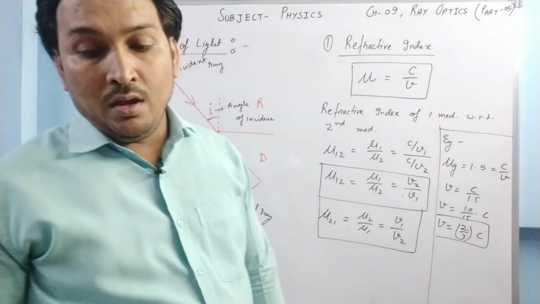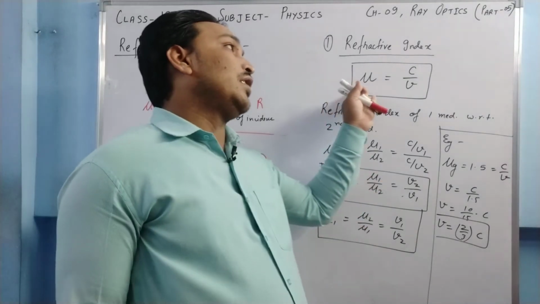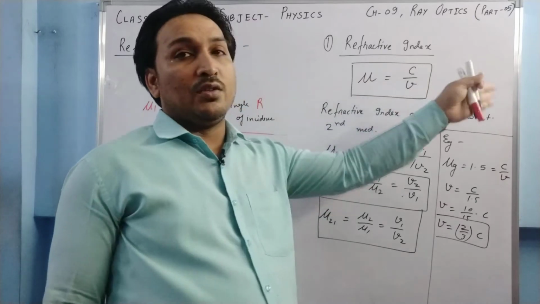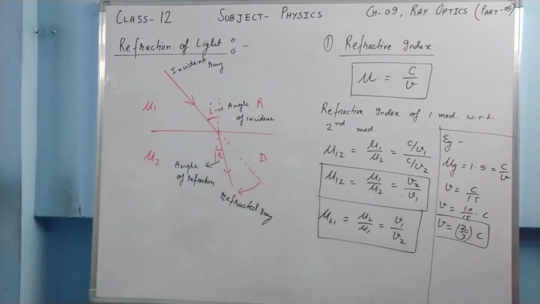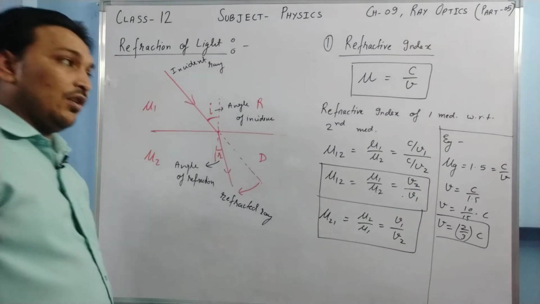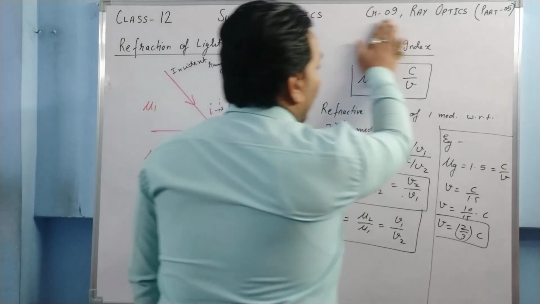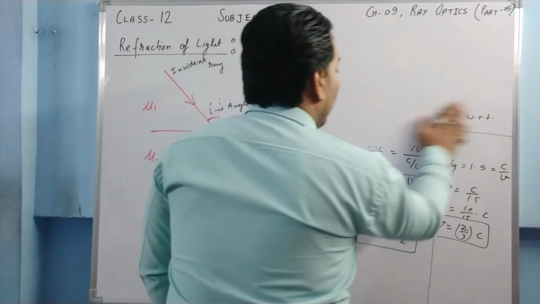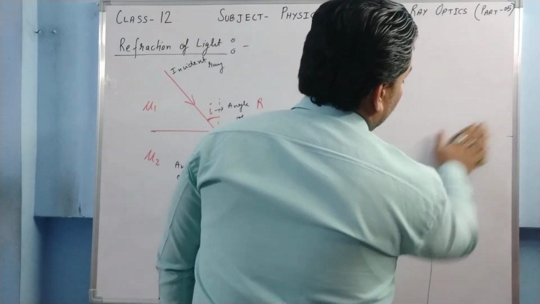Okay. Let us come to the unit of this. There is no unit of refractive index because it is speed upon speed, so the unit is cancelled out. So there is no unit. Is it clear? So refractive index is a very important thing we need to understand. Now I'm moving ahead, and we are going to understand the laws of refraction.